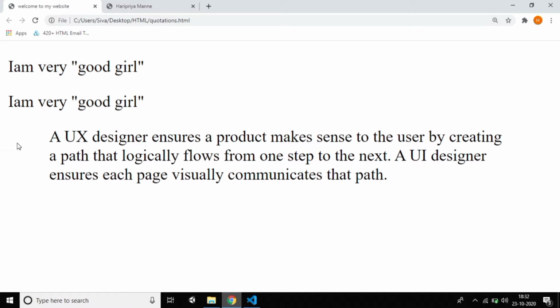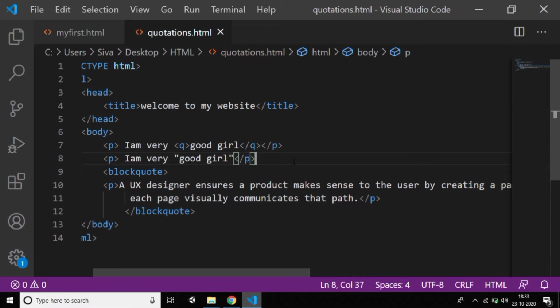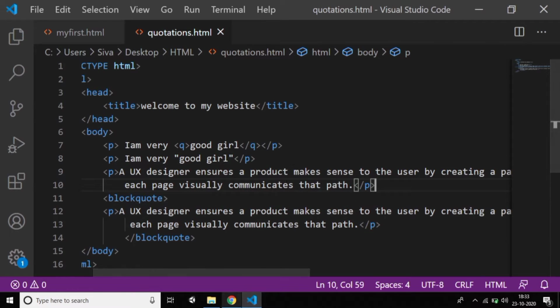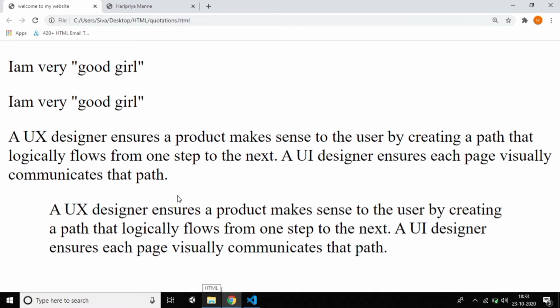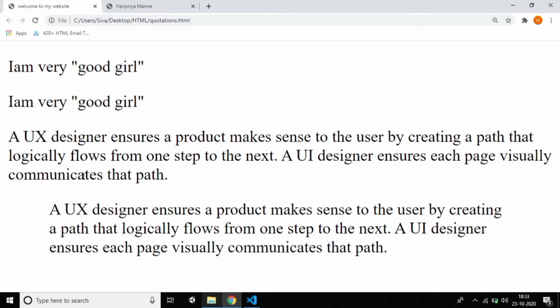You get some space. If I use it normally, you can see the difference between with blockquote and without blockquote. So this is the way to use blockquote.